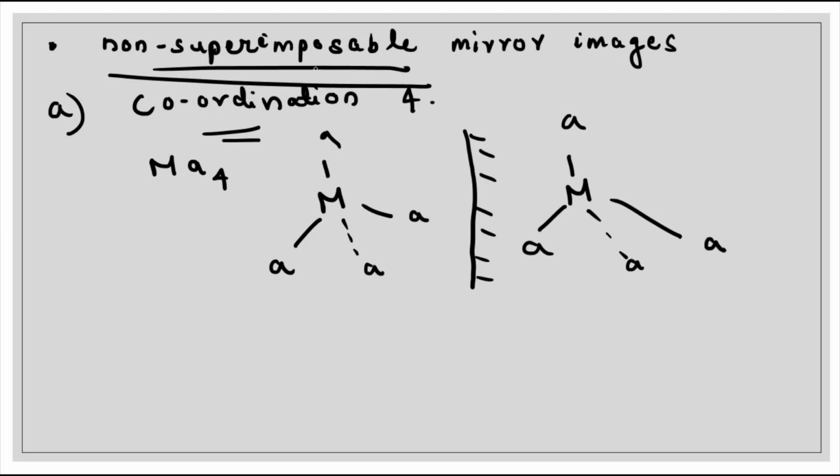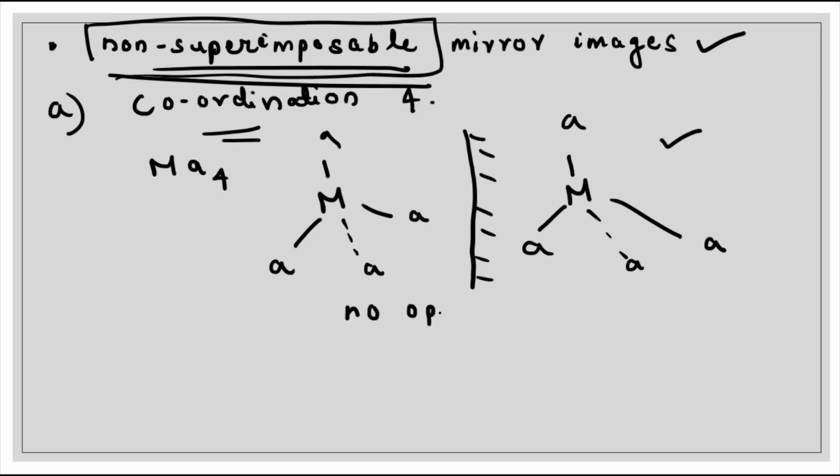Now, in this case, what is the condition for optical isomerism? It should form non-superimposable mirror images of each other. But here you see it is showing a superimposable mirror image. If we take this one and superimpose the mirror image, it will form a superimposable mirror image. So in this case, we can say that there is no optical isomerism.